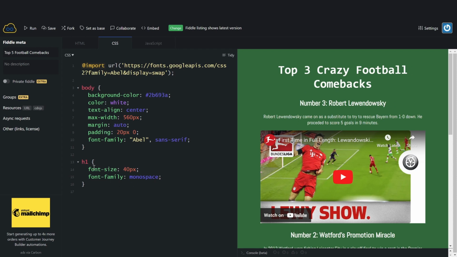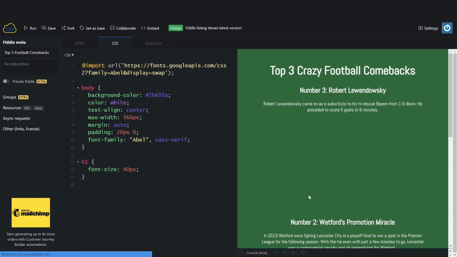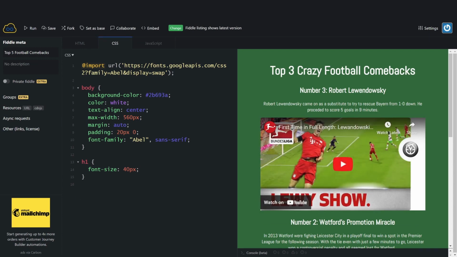So if I said that H1 was monospace, the way that it works is because the body of the web page is the most general, highest level thing, every single thing in the body will be Abel font, and then I can override it for a more specific thing like a heading, but everything else you can see is still in Abel. I don't want to override it, so I'm going to take that out, and I think that's looking pretty good overall.